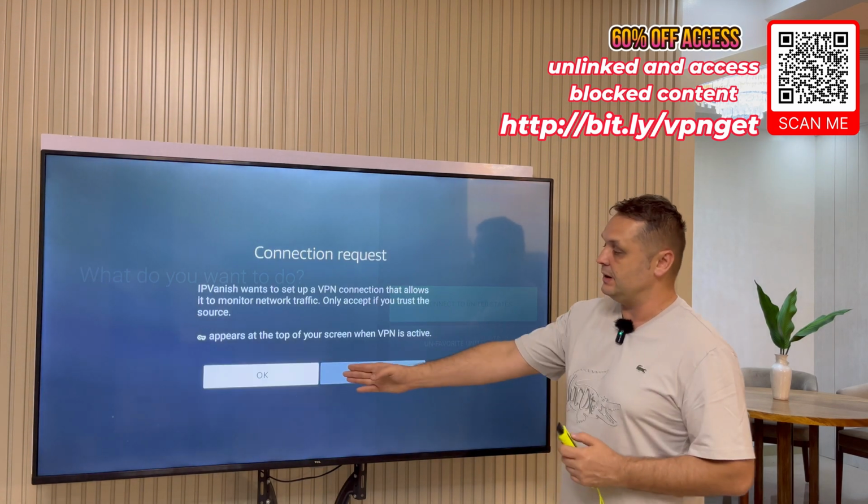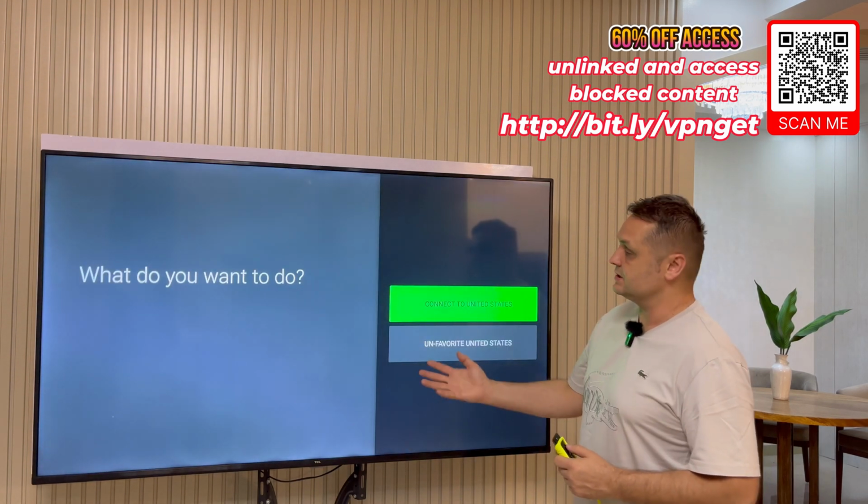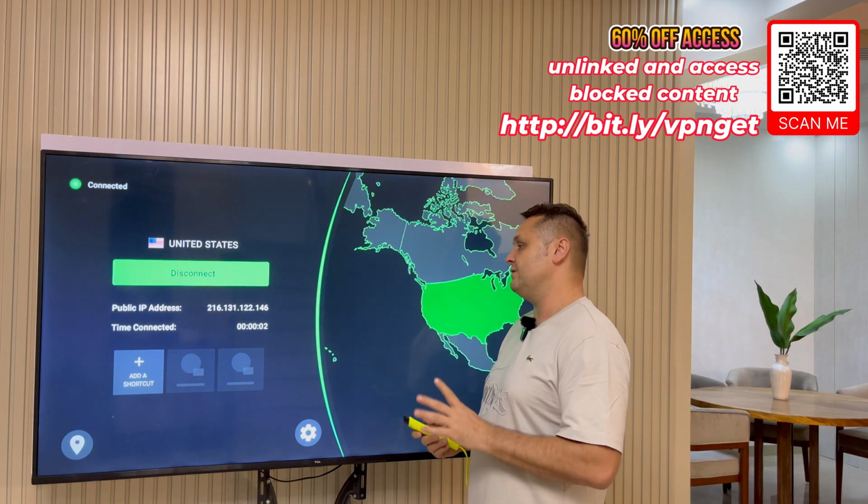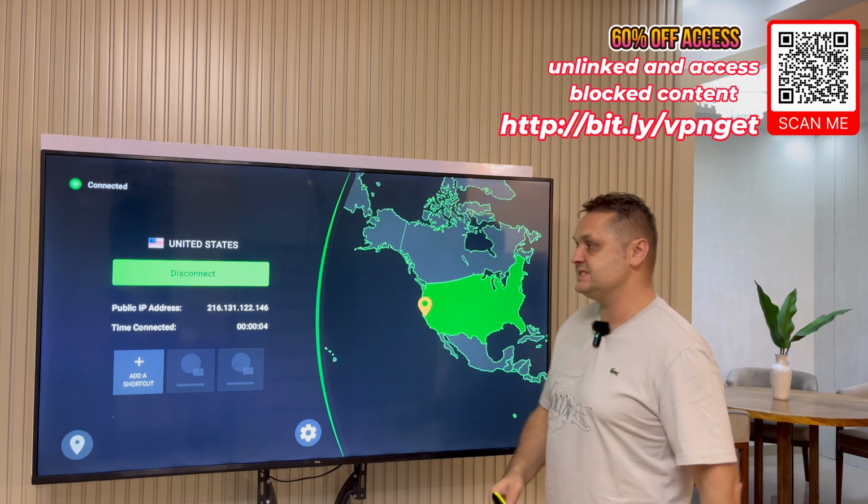The screen's going to come up. You're going to press OK on that screen. It's going to flicker, and it's going to be connected to a US server with our IPVanish. There we are. We're now fully safe and connected.